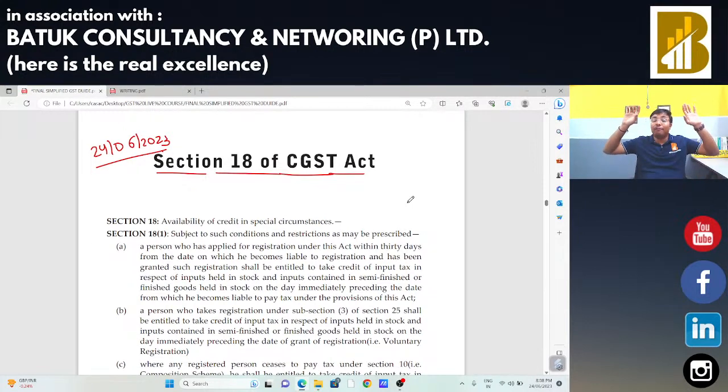After that, time of supply of services, in that case what will be the time of supply? In case of forward charge, invoice or payment, whichever is earlier, will be the time of supply. In case of reverse charge, payment, entry in the books of accounts, or 60 days from the issue of invoices, whichever is earlier, will be the time of supply.